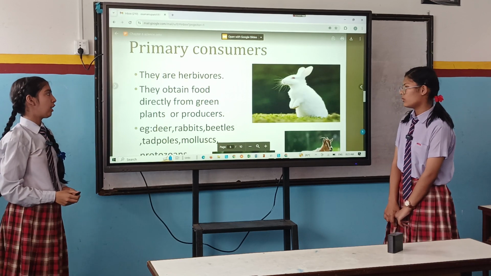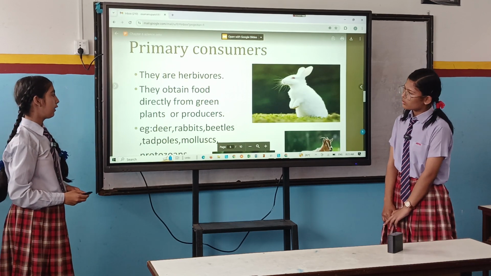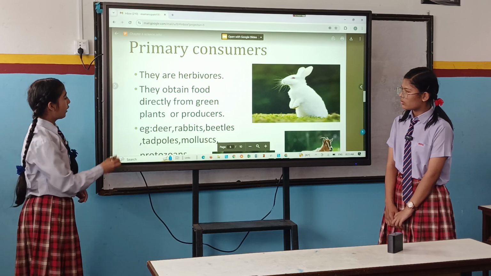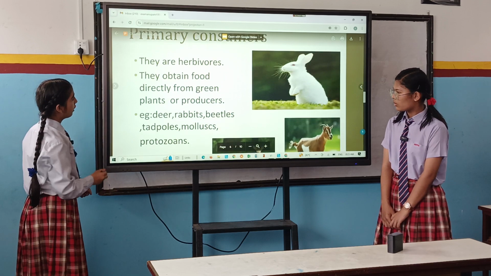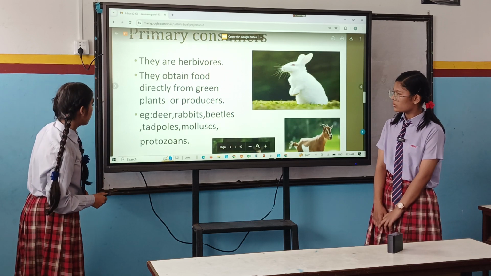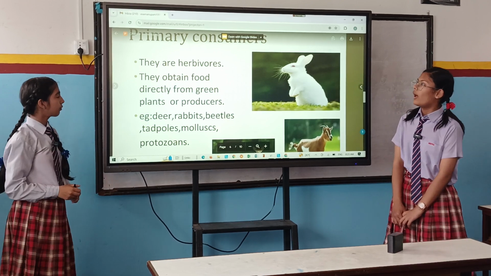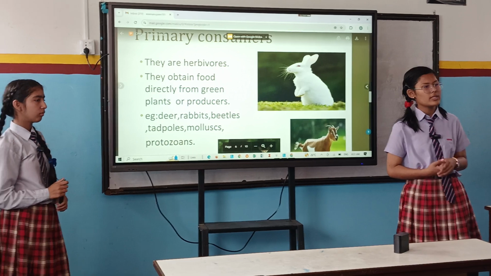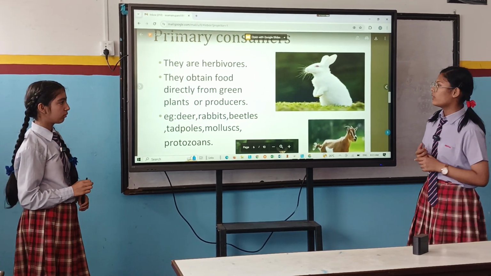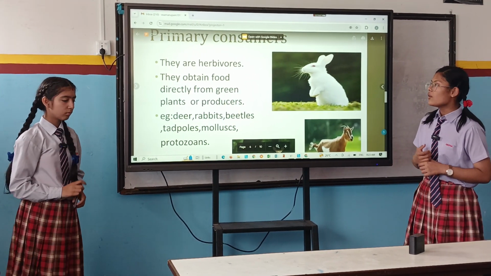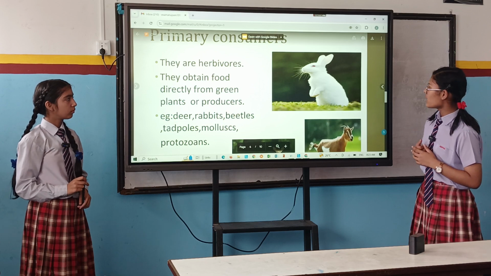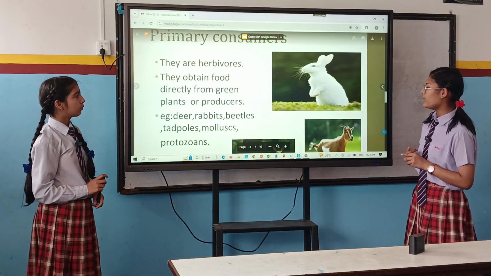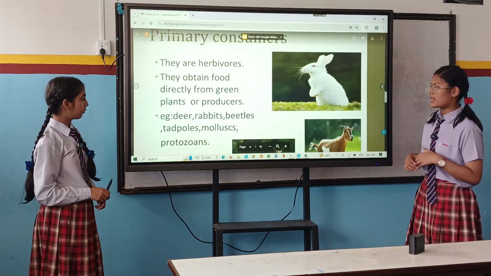Primary consumers are herbivorous. They obtain food directly from green plants or producers. For example, deer, rabbits, beetles, tadpoles, molluscs, protozoans, etc. Our first type is primary consumer. They are all herbivorous. It means that they depend upon green plants or producers for their food. Such animals can be deer, rabbit or beetles, etc.